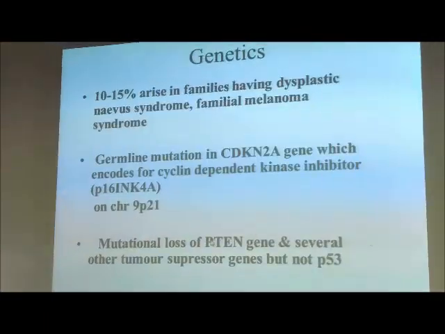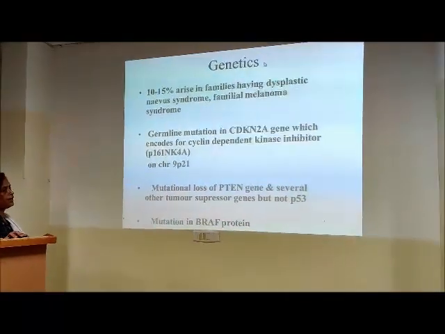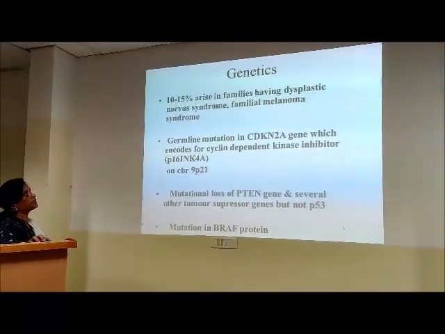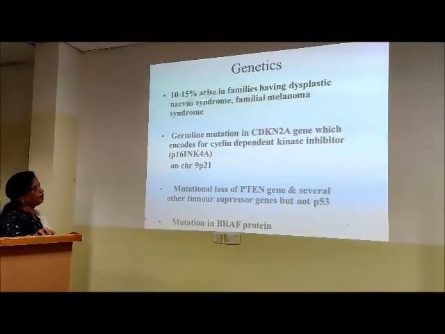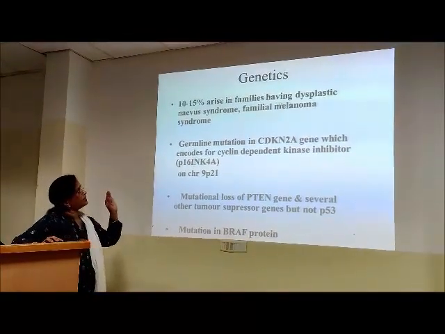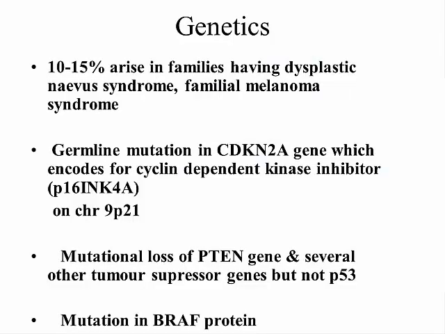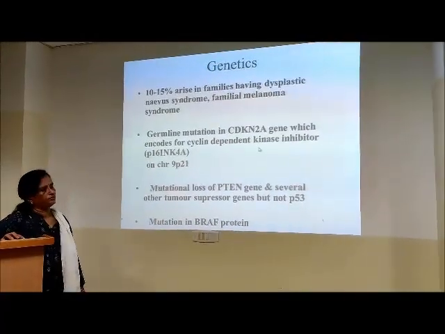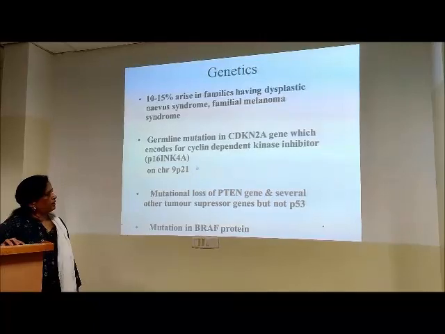So genetics, genetic predisposition, what does it tell us? 10 to 15% arise in families having dysplastic nevus syndrome, familial melanoma syndrome. Then germline mutation in CDKN2A gene, which encodes for cyclin-dependent kinase inhibitor. What is another cause?